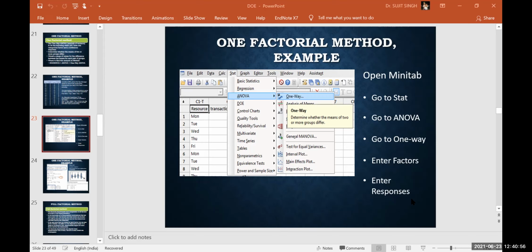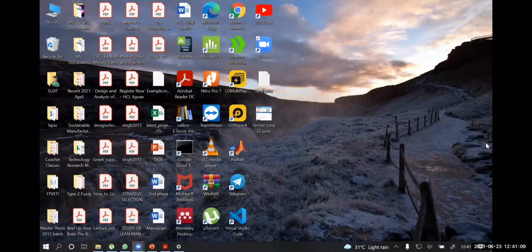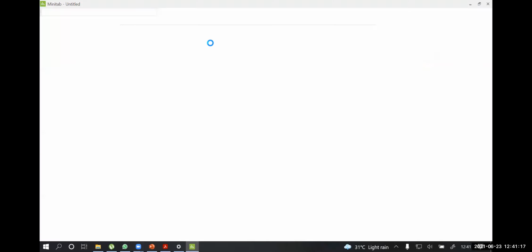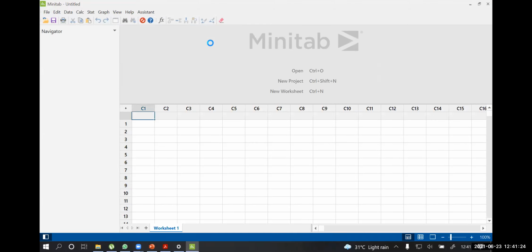How are we going to do it? Let me give a small demo of this. Let me share the screen. Okay, this is the screen. I'm coming back to my screen. I have Minitab here. You can open Minitab. Are you able to see this screen? Yes. Okay, so open Minitab,